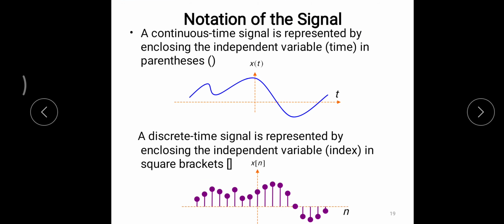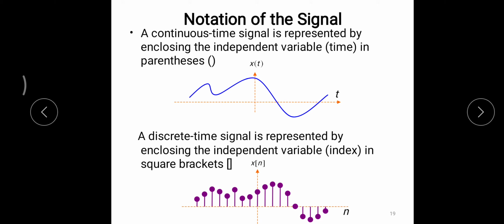Okay, so far we discussed what is signal, how to represent signal, what are the types of signals. Now, how to denote a signal. There are two different time domains: one is continuous time domain, the other one is discrete time domain. How will I differentiate the notations? That is what we are going to discuss now.